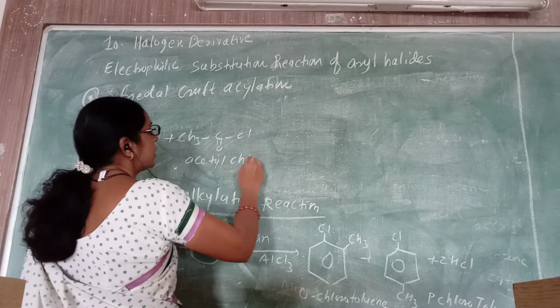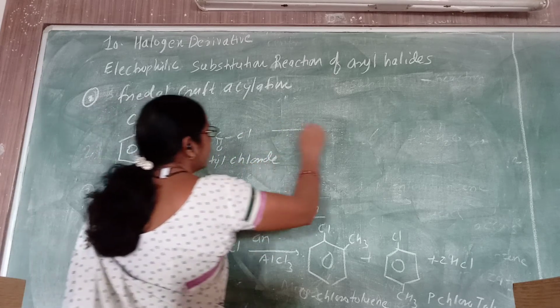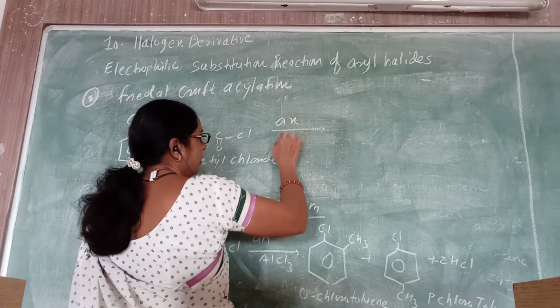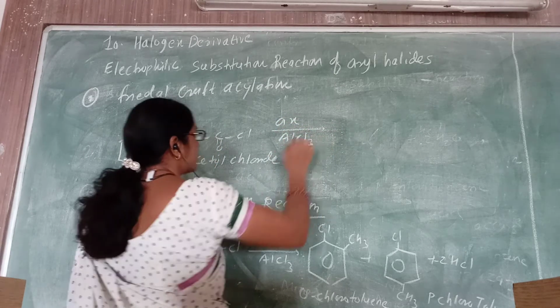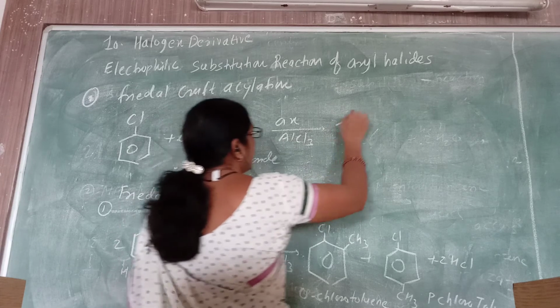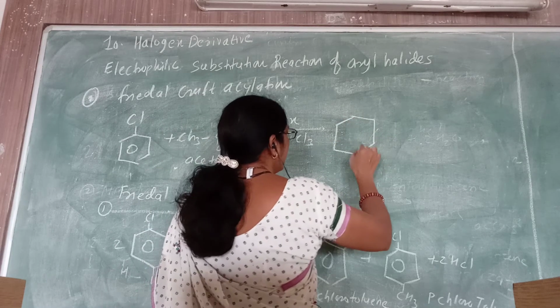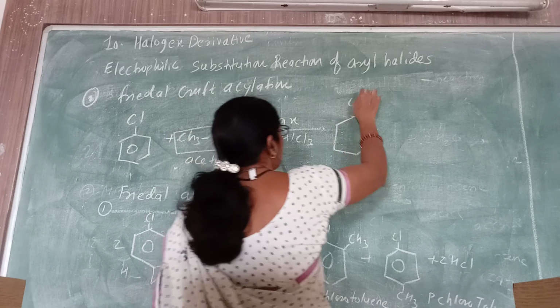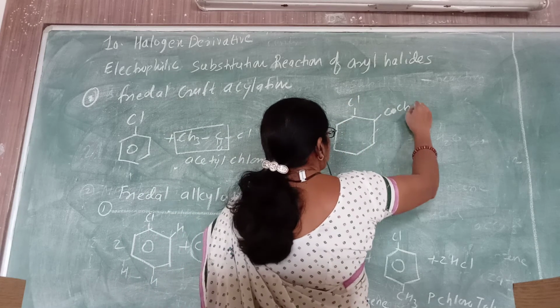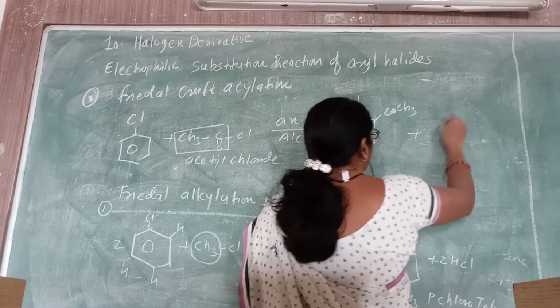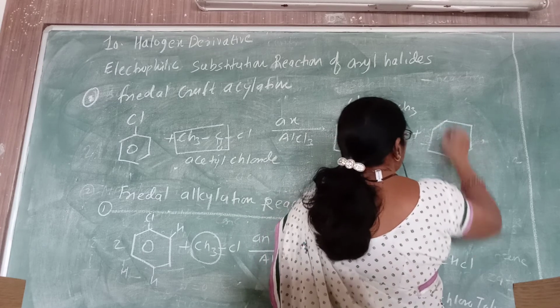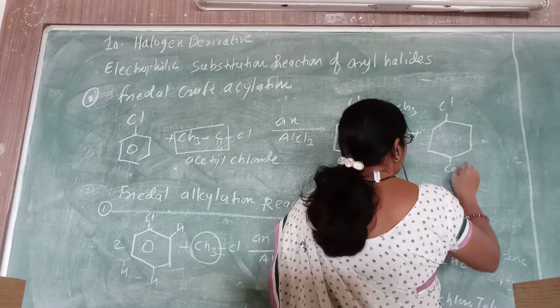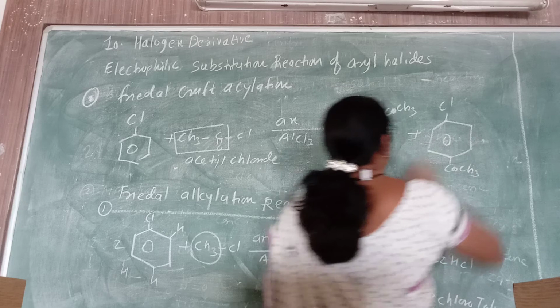When this acetyl chloride reacts with a Lewis acid, any one of the Lewis acids, say AlCl3, you get an acyl group which attaches at the ortho and para positions, so COCH3 at ortho and para positions.